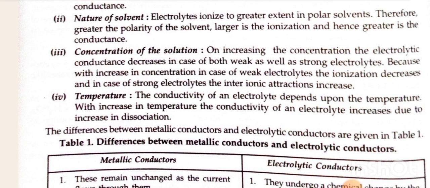On increasing the concentration, the electrolytic conductance decreases in the case of both weak as well as strong electrolytes. Because with increase in concentration in case of weak electrolyte, the ionization decreases and in case of strong electrolyte, the interionic attraction increases. Fourth, temperature. The conductivity of an electrolyte depends upon the temperature. With increase in temperature, the conductivity of the electrolyte increases due to the increase in dissociation.